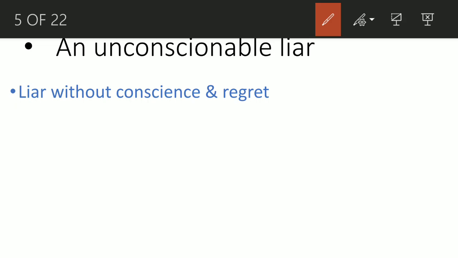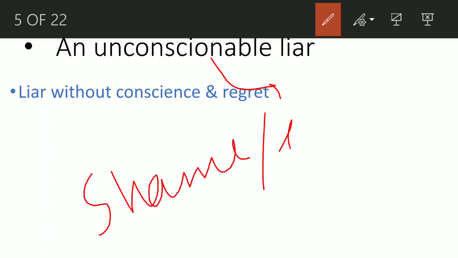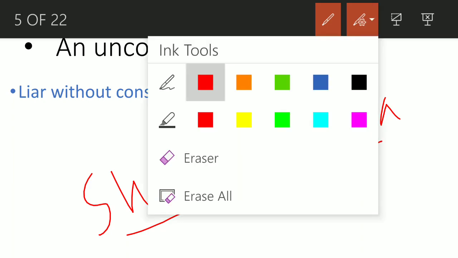Another word can be mortification, embarrassment, or shame. So that person is not mortified or embarrassed about the fact that he's lying. So he's not shameful, he's not embarrassed, or he's not mortified.